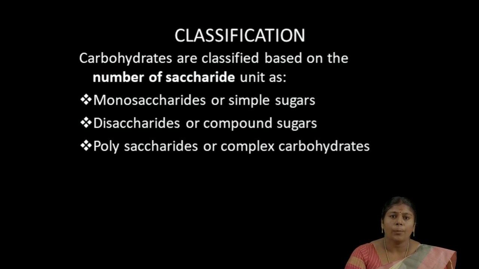Based on the number of saccharide units present, carbohydrates can be classified into three types. They are monosaccharides, disaccharides and polysaccharides. Monosaccharides are also known as simple sugars as they cannot be hydrolyzed further. Disaccharides are compound sugars. The compounds can be split into simple sugars on hydrolysis. The next one is polysaccharides. They are made up of complex carbohydrates.